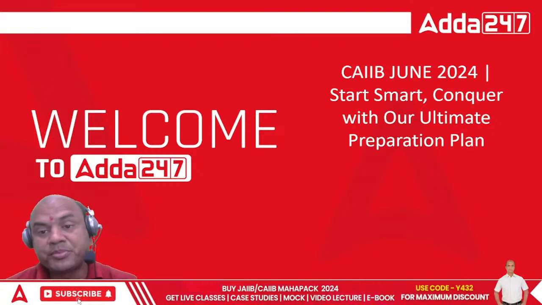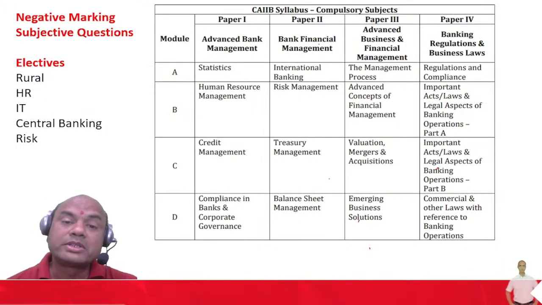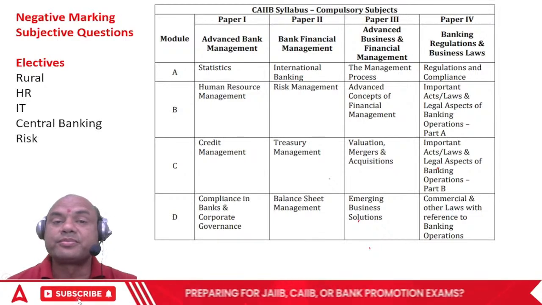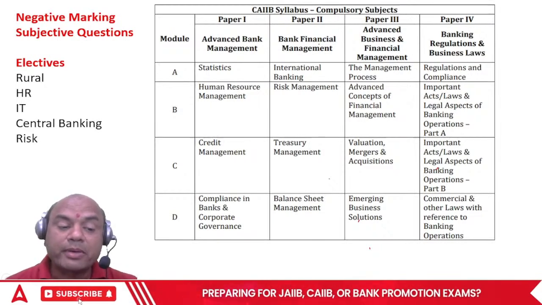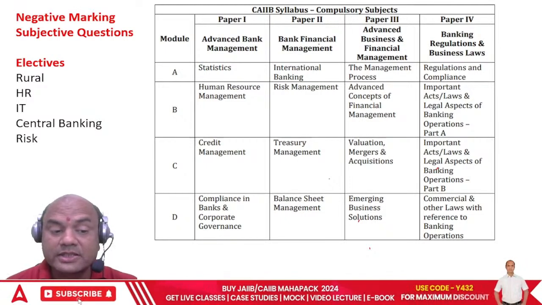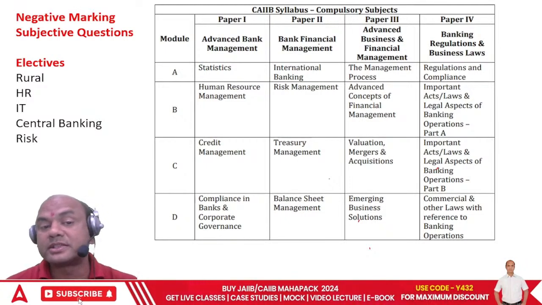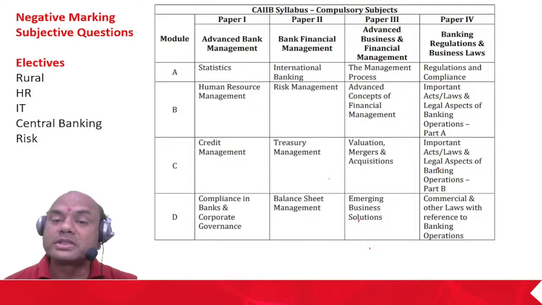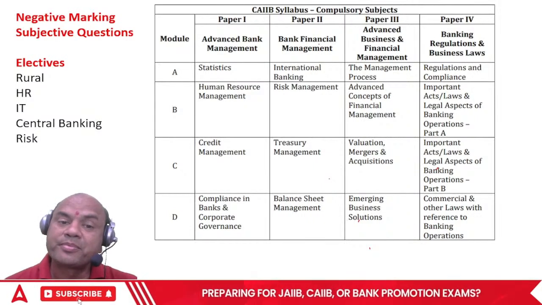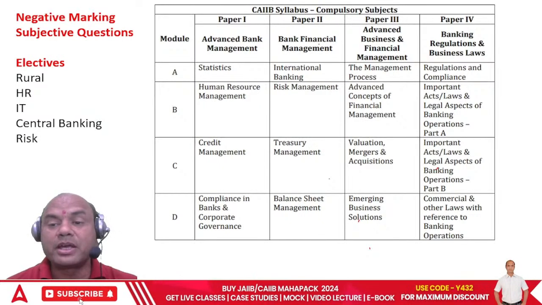Let's start. Before moving, we must know what is the actual portion. What is the actual paper pattern? We must know all these things. So now look at this. Totally you have 4 compulsory subjects in CAIIB: ABM, BFM, ABFM and BRBL.